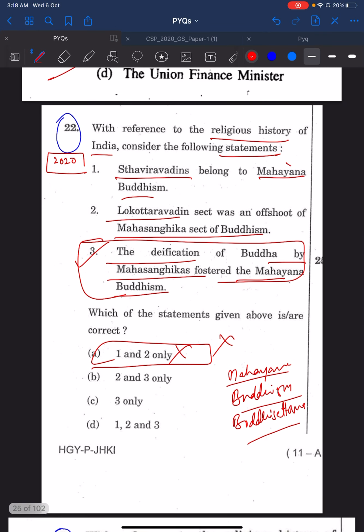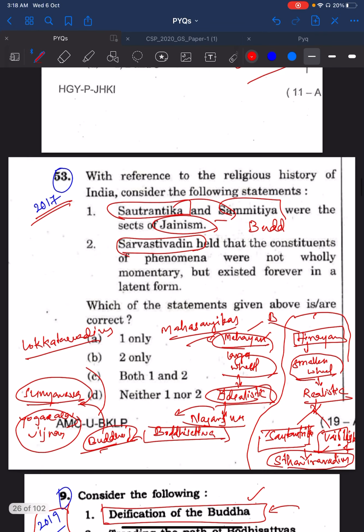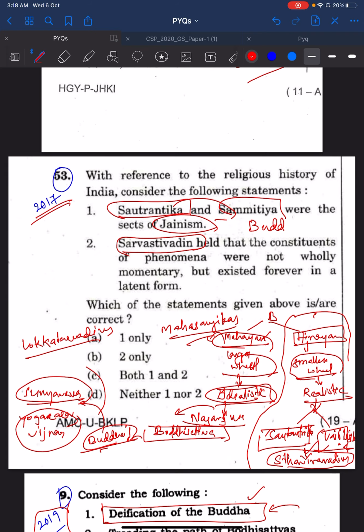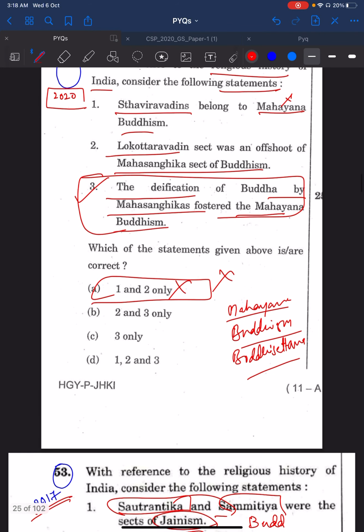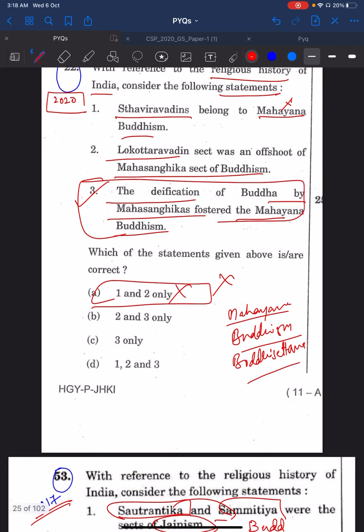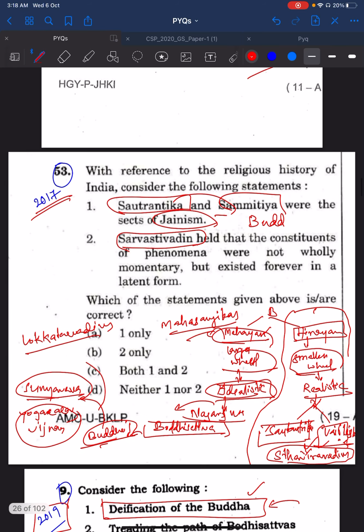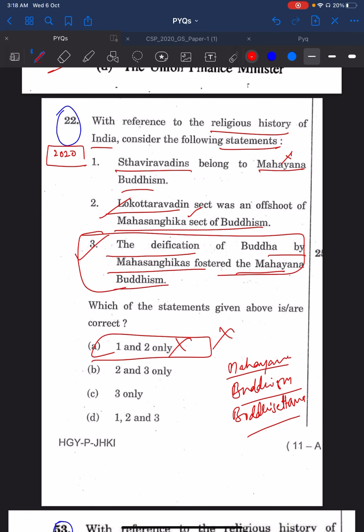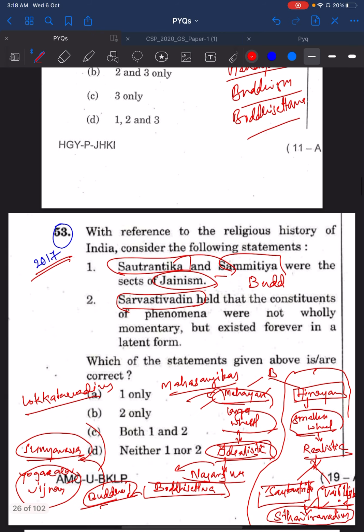Staviravadins belong to Mahayana: false. Staviravadins belong to the Hinayana part. You see, this is Staviravadins. Then, Lokatravadin sect was an offshoot of Mahasangika. Fine. Here I told you Lokatravadins are related to Mahayana Mahasangikas. So this is also true. The deification of Buddha by Mahasangikas fostered Mahayana: this is a true statement. It is a repetition from the previous years.